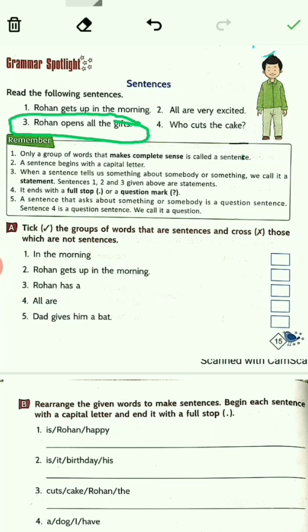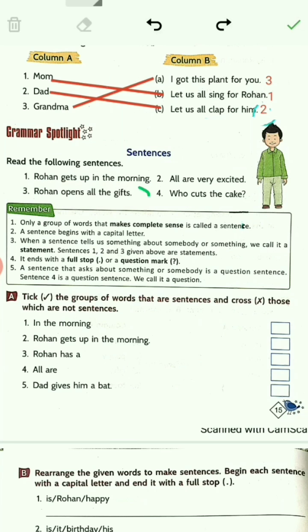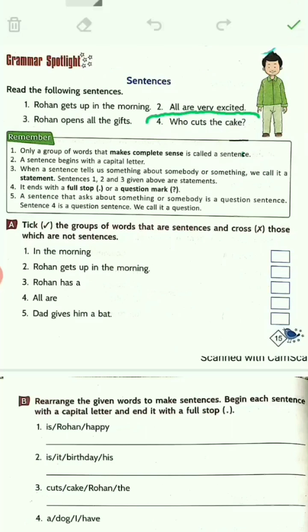The third sentence is, Rohan opens all the gifts. And the fourth sentence is, who cuts the cake? So all the four sentences we have read. Now what is in this box? It is very important.